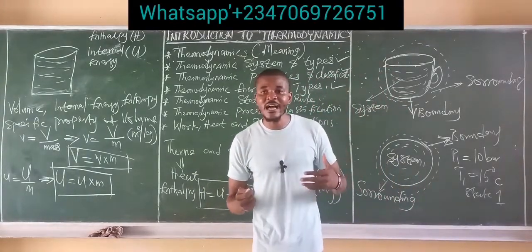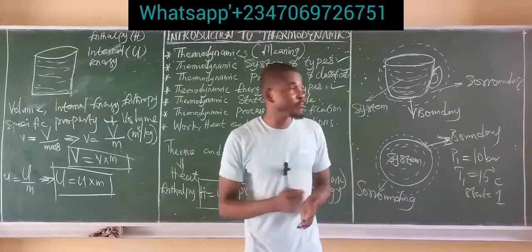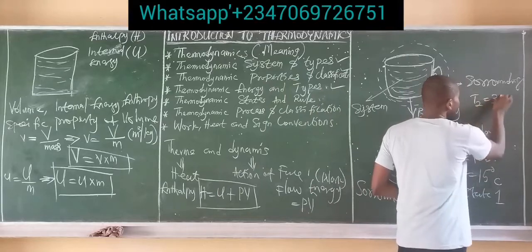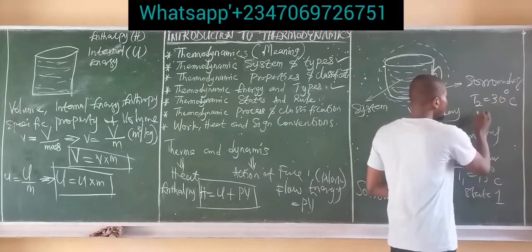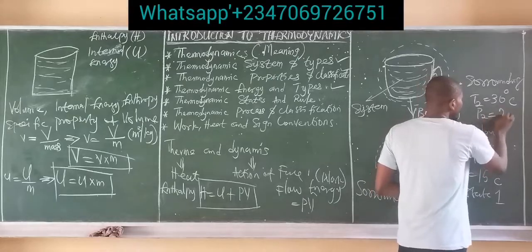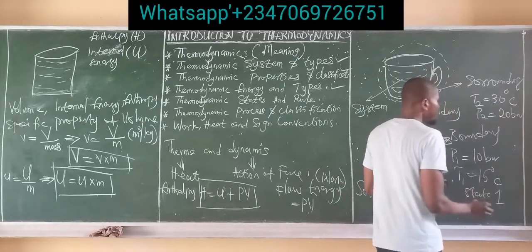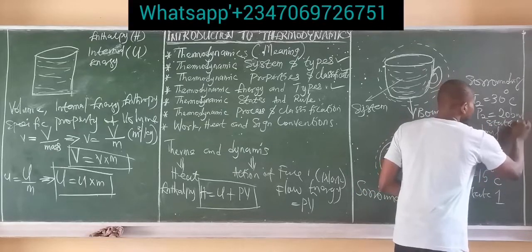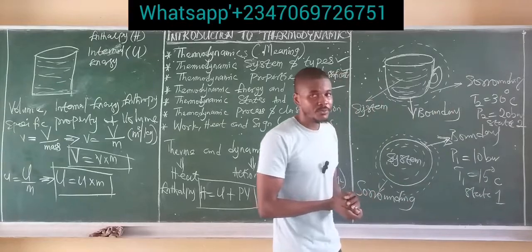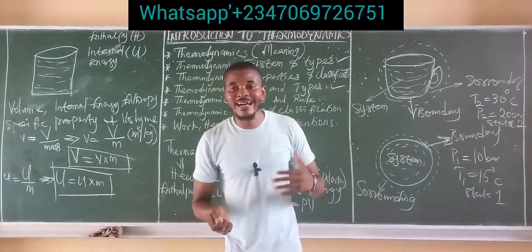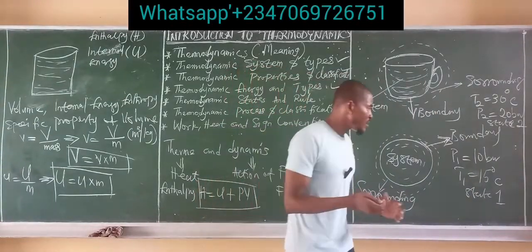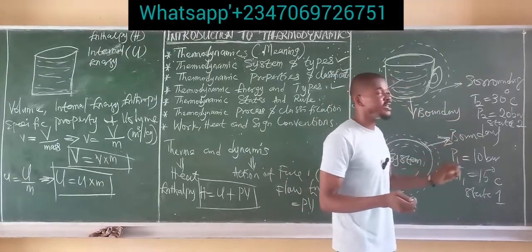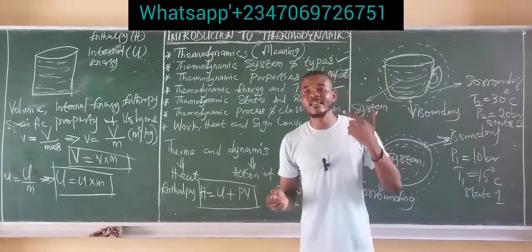Now let's say that this fluid increases in temperature to 30 degrees Celsius. So T2 now is equal to 30 degrees Celsius. The pressure also increases. P2 is equal to 20 bar. Now this becomes a new state. Call this state 2. This activity that causes this thermodynamic system to change from state 1 to state 2, we simply say a process has taken place.